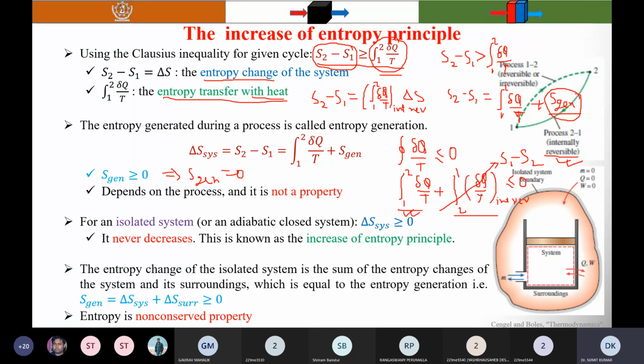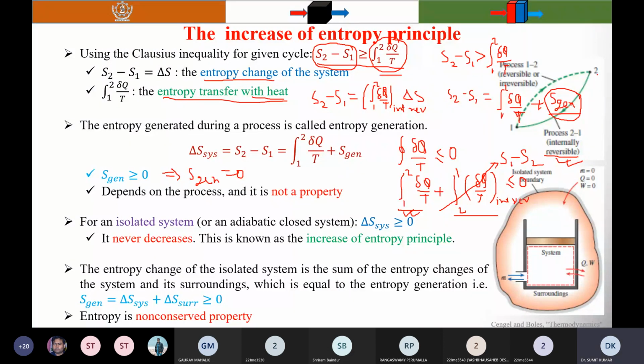That's why this term, entropy generation, is not a property, because it depends on the process. In case of the reversible process, its value is 0, and when it is an irreversible process, it is always positive.